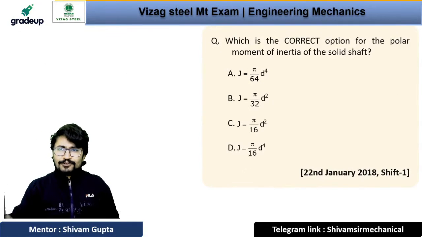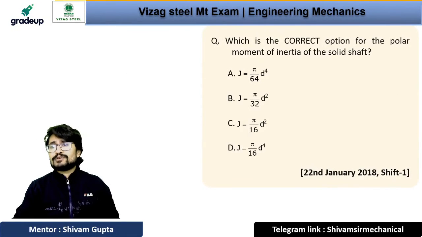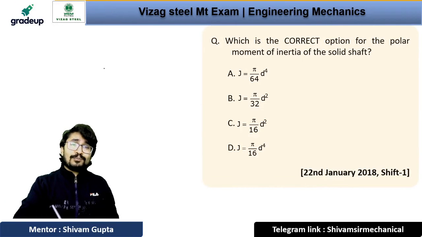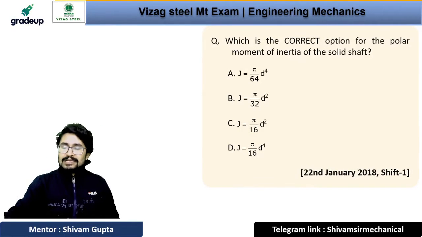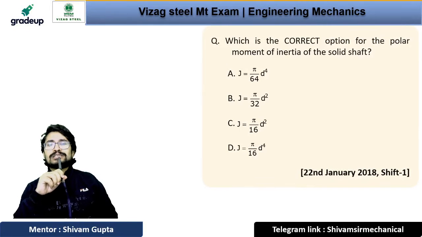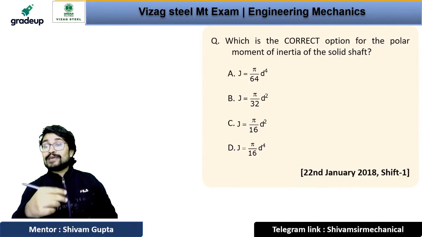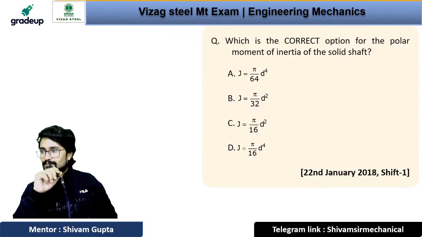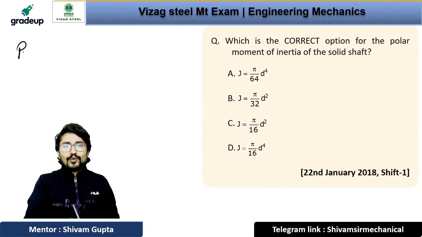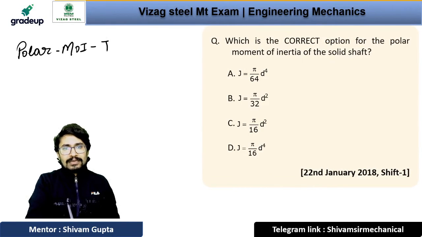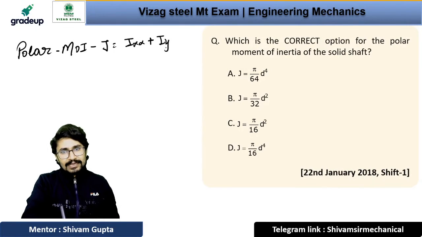The next question says, which is the correct option for the polar moment of inertia of a solid shaft. What is polar moment of inertia? This polar moment of inertia is also known as the second polar moment of area. It is denoted by J, and J can be written as Ixx plus Iyy.